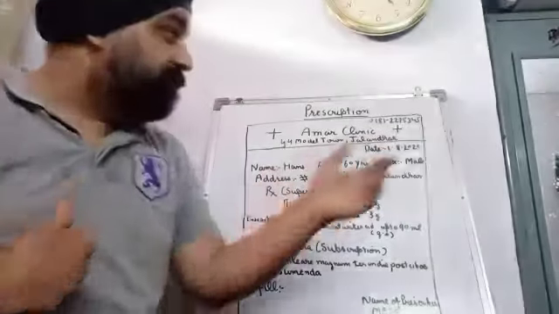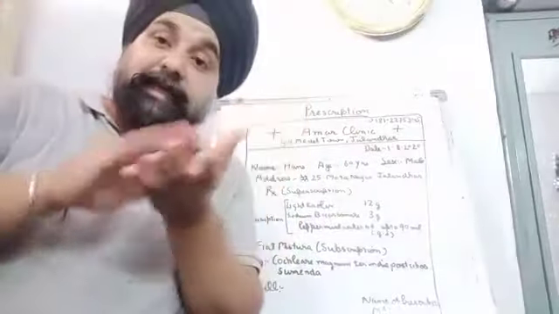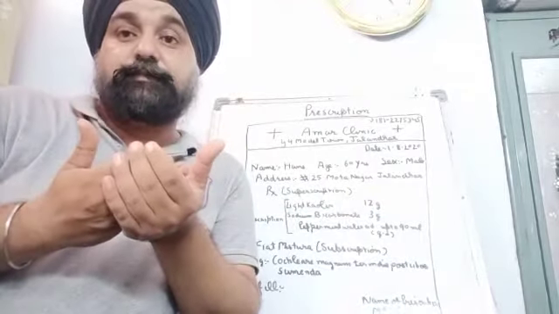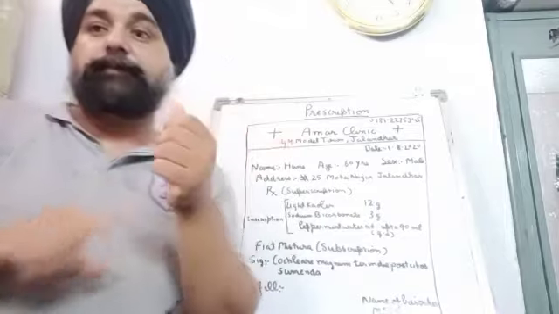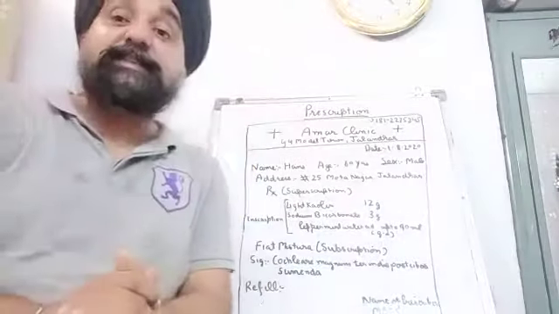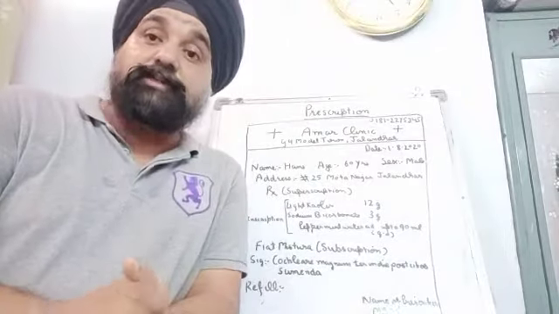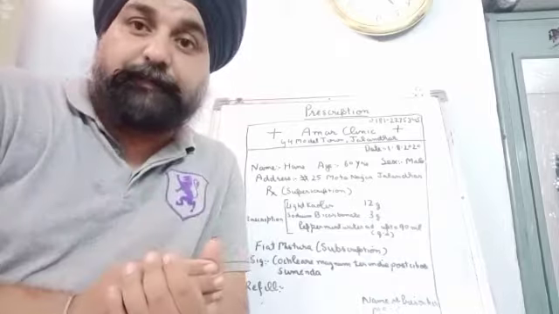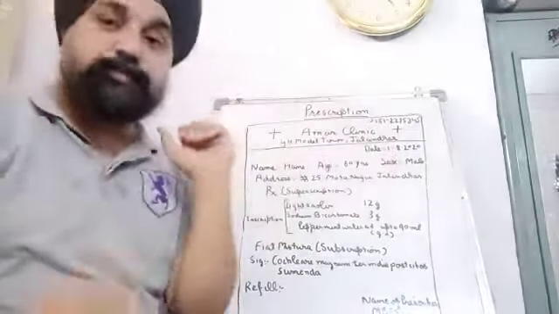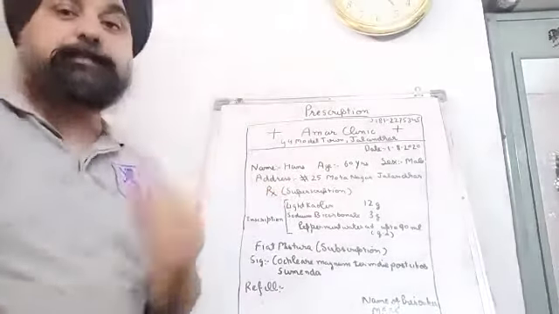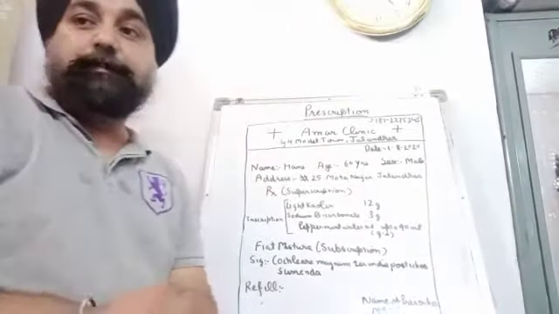And also sex, in male as well as female the dose may be different for the same drug. In many of the cases weight is also given, because the dose is also calculated based on weight. So we can write weight here also.